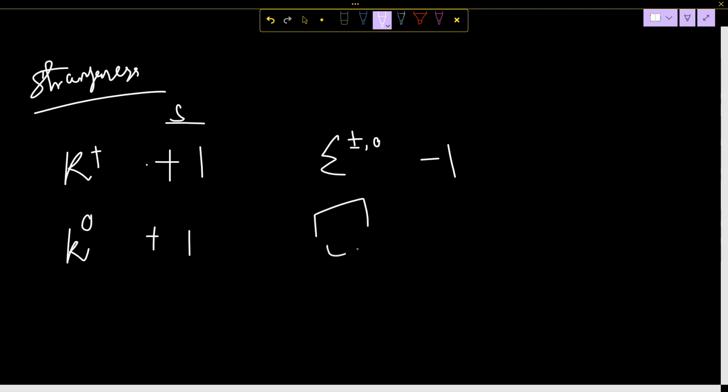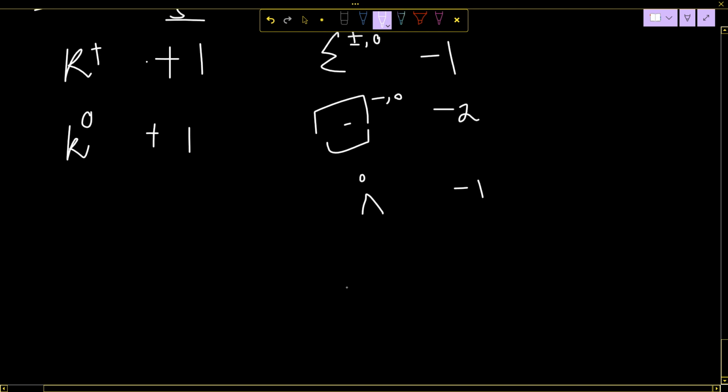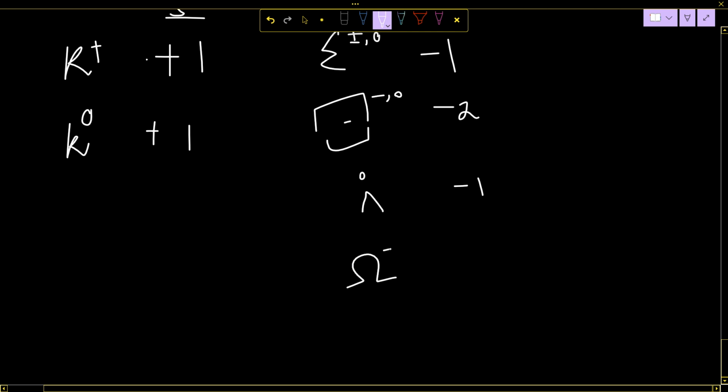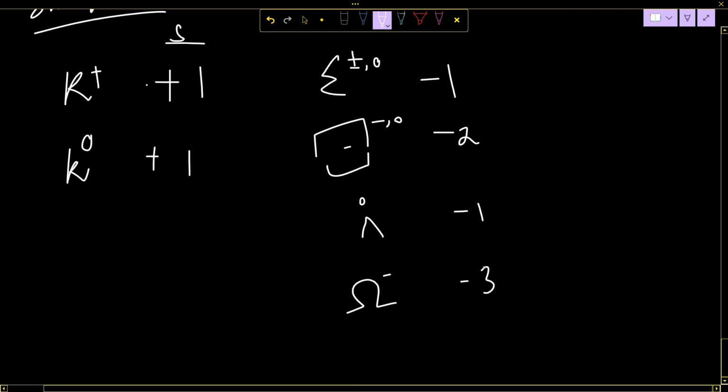Cascade has strangeness minus two. Lambda has strangeness minus one. Omega has strangeness minus three. So these are the strangeness values you need to remember.